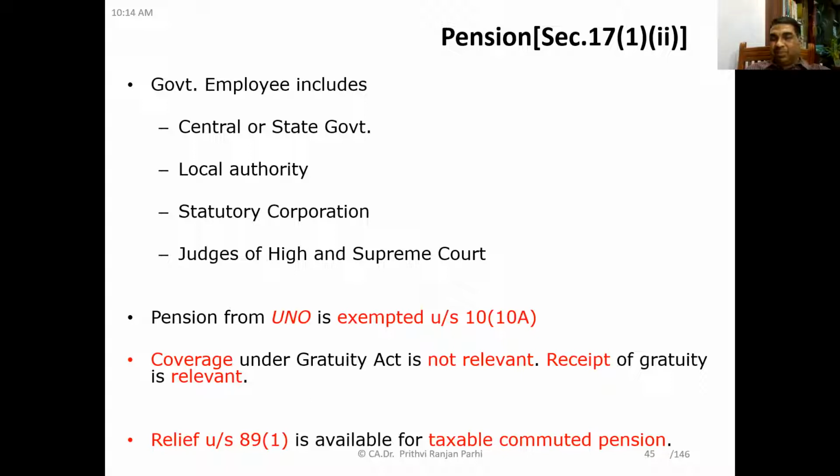So in that case, if the employee is interested, he may avail relief. He may apply for relief under section 89(1), claiming a rebate for this commuted pension. What section 89(1) is, we will be learning shortly. If salary for more than one year is received at a particular point of time, and consequently the employee has to pay tax at a higher rate, then the employee can claim relief under section 89. Understood the concept of pension?